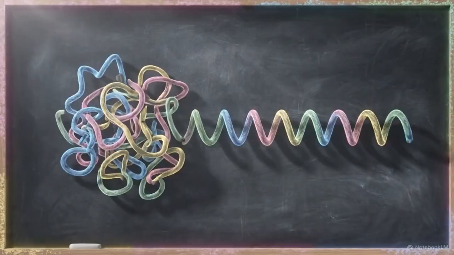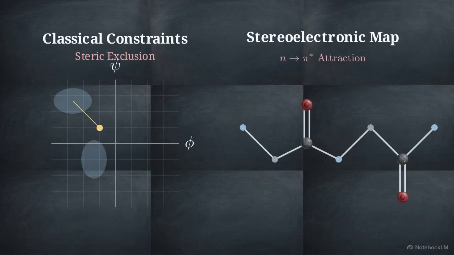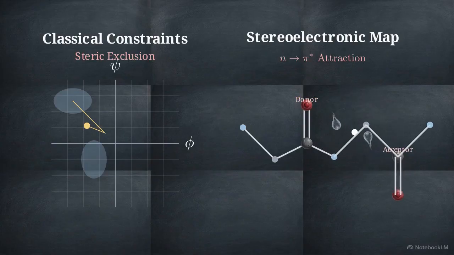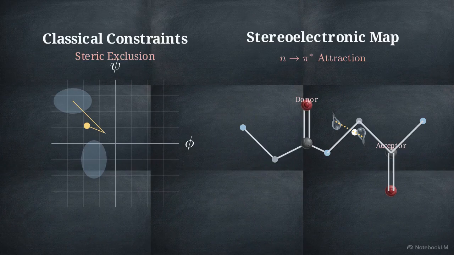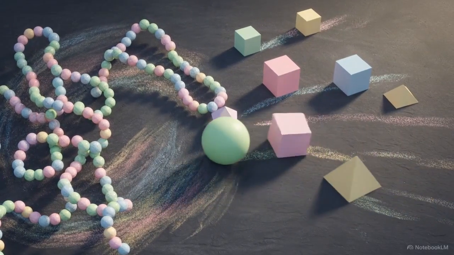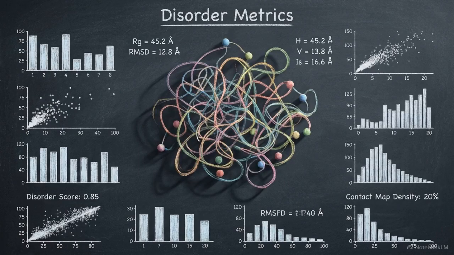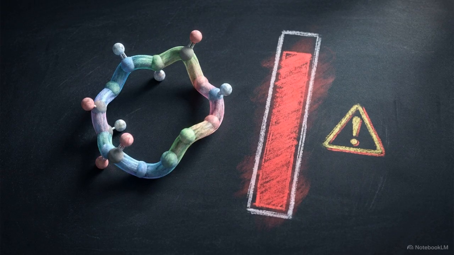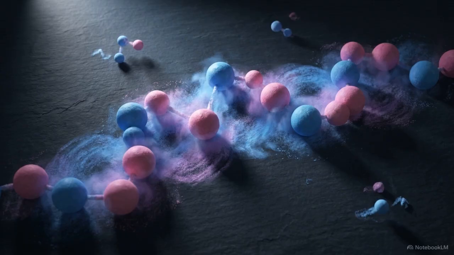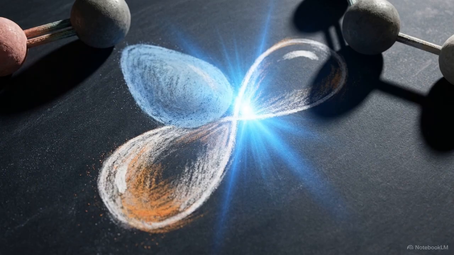The classical Ramachandran plot defined protein folding through steric boundaries, atoms physically colliding. The modern view maps the electronic driving forces pulling those atoms together. Solvents and denaturants are active structural ligands that dictate the geometry of the polypeptide chain in its denatured state. Quantifying these interactions provides the variables required to understand intrinsically disordered proteins and the energetic cost of folding the first turn of an alpha helix. By tracking the n to pi star interaction, we see that the unfolded polypeptide follows a strict quantum logic, where structural preferences are determined by the local stereoelectronic environment.